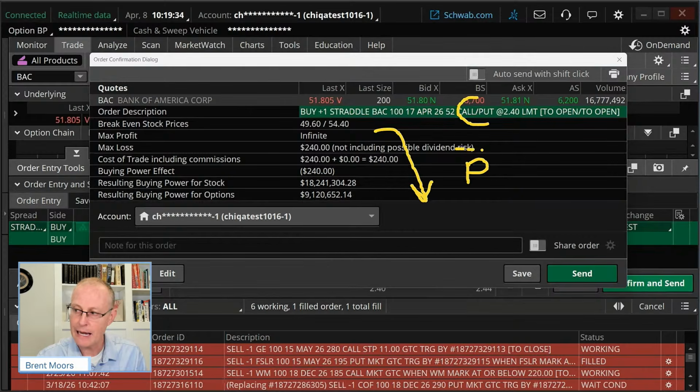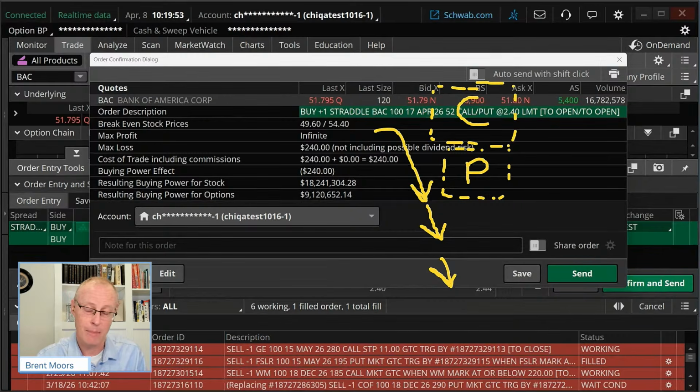Furthermore, we'll probably get out of the put at around that time, unless you expect the move just to continue to go down further and further, then you may decide to hold on to the put. If the call is truly worthless, you may decide, I'm not even going to bother getting out of it at that point.